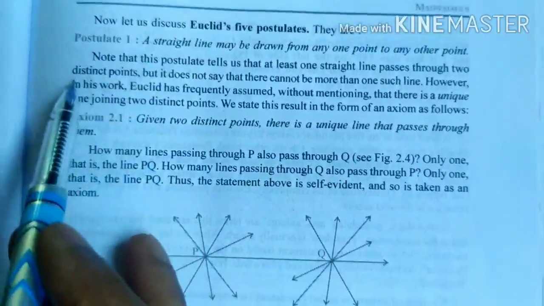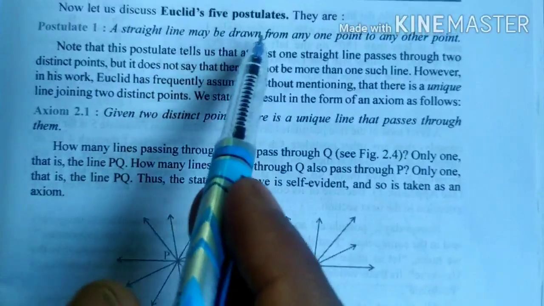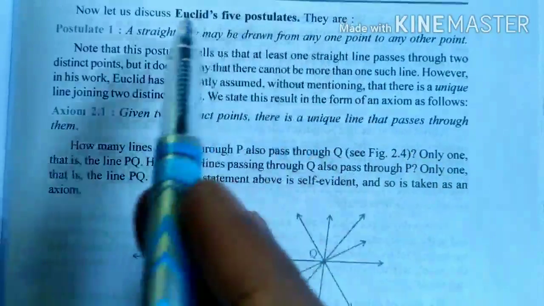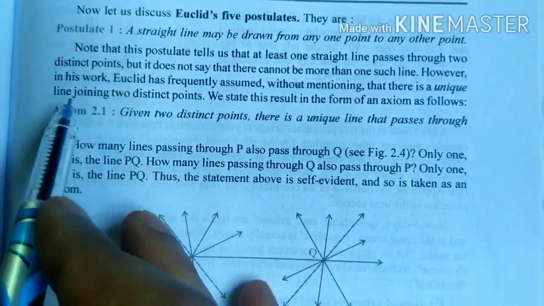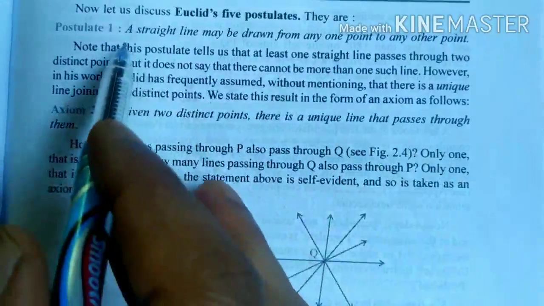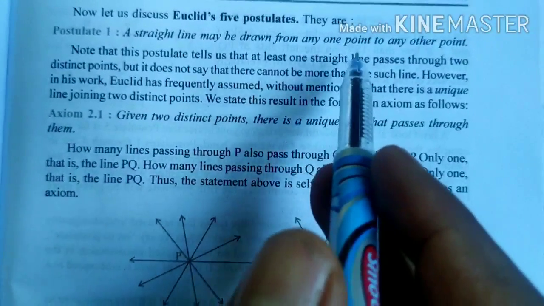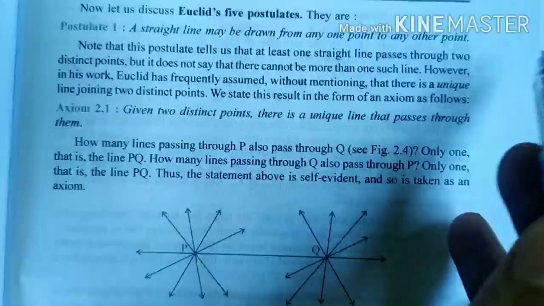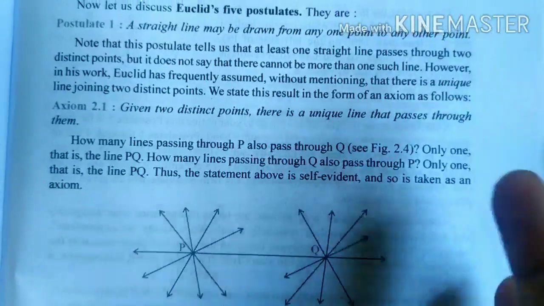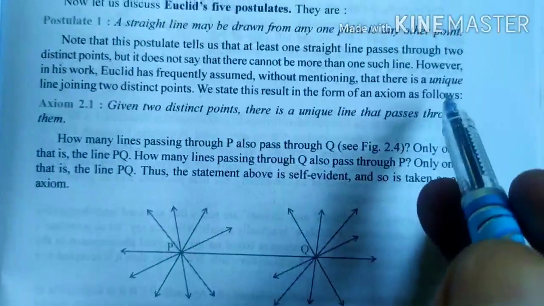Euclid's 5 postulates. First one, postulate 1: a straight line may be drawn from any one point to any other point. If you want to draw a straight line, you have to start from a point and end at another point. That is the meaning of postulate 1. From one point you start and go to any other point, so any 2 points you can join with a straight line.